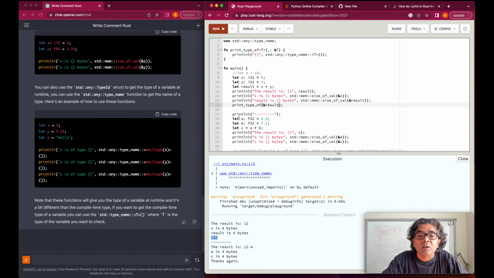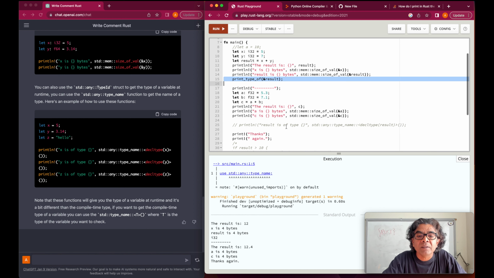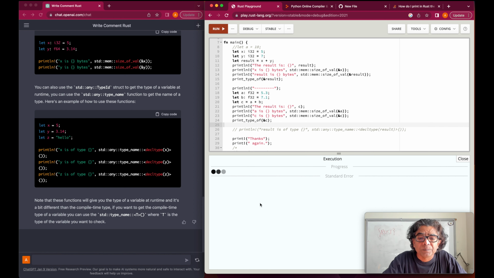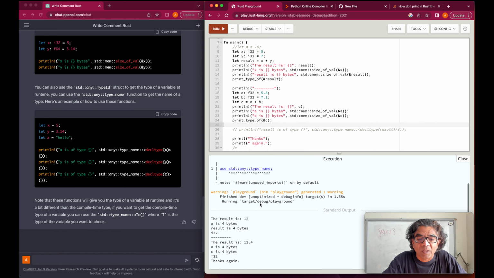It works. It means the result is actually i32. Similar to that, if we take this and say we want to know what type C is here, because we know C is 4 bytes, but we want to know what type of variable this is, and here we know it's a floating point 32.